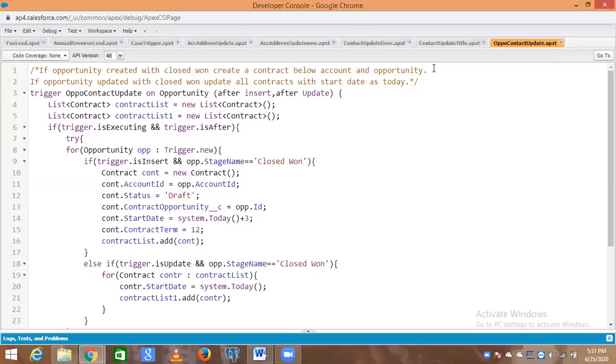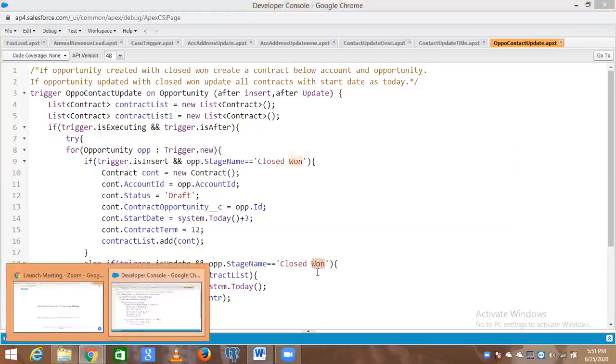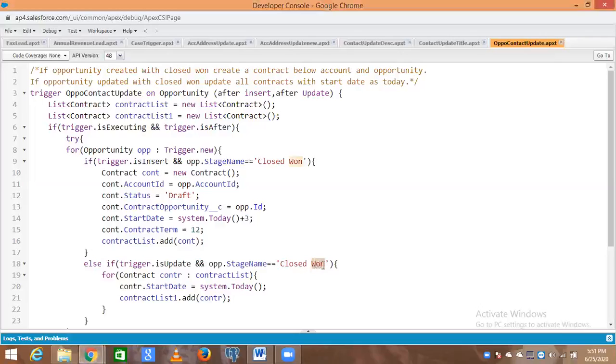Abhishek, put a different value instead of closed won in the second line. Take a different value, closed lost, and make this change at line number 2 as well. Now the scenario is, just understand this way. In line number 1, you created a contract, a child contract of the opportunity as well as the account.